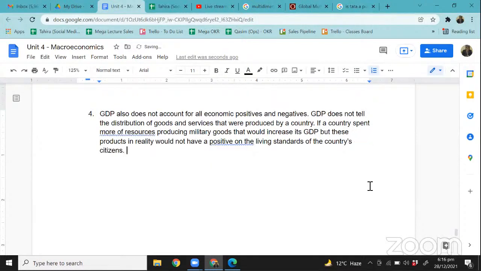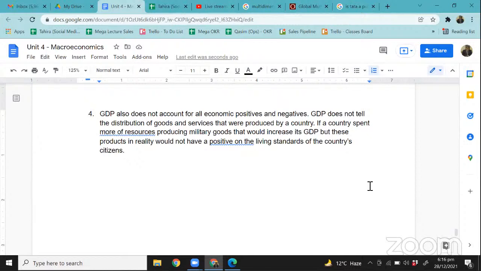So another problem with the GDP, now think about this. GDP is just a number that tells you the total value of goods and services that were produced in a country during a certain time period. But what if a country's GDP is increasing because it's spending more resources on producing weapons and military goods, whereas it should have spent more money on education and healthcare?